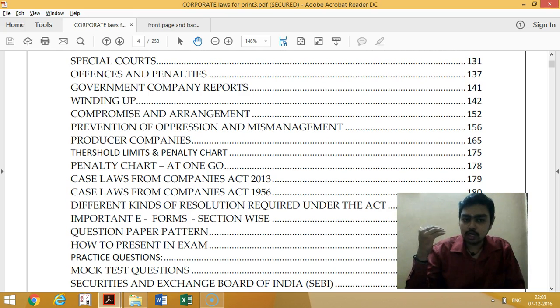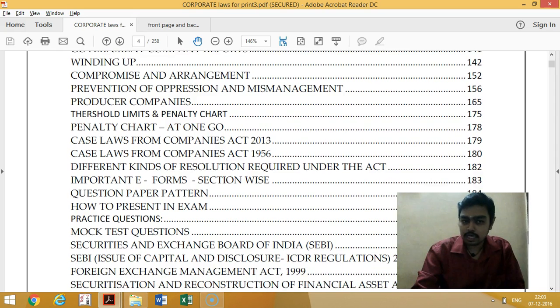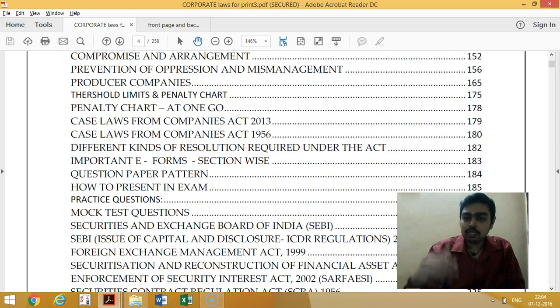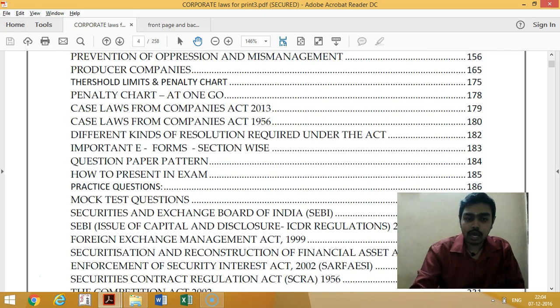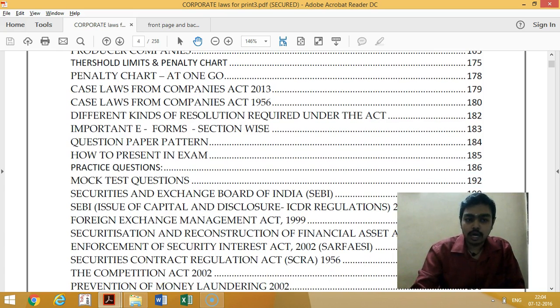A penalty chart is given, showing the sections and how much the penalties are. There is a separate chart for case laws, and for the different types of resolutions required: ordinary resolution, special resolution, extraordinary resolution, and unanimous resolution. It also gives the forms required for CA Final students to quote, the question paper pattern, and how to present in the exam.